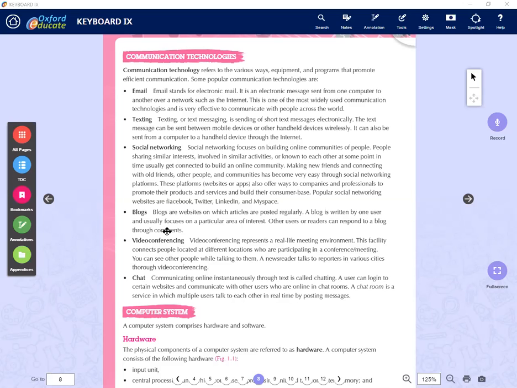A blog is written by one user and usually focuses on a particular area of the internet, maybe scientific, maybe fashion, maybe sports, or maybe experimenting. Likewise, you can search for that. Say you want to know about history, what the culture looks like, cultural things, or artistic things. So the galleries, likewise, you can put.